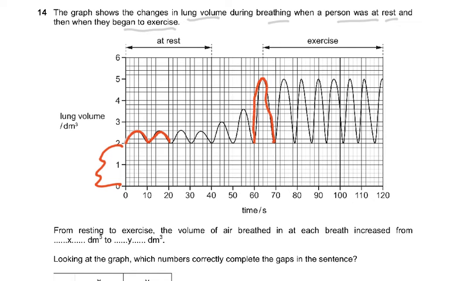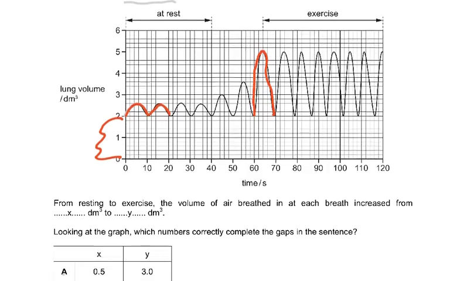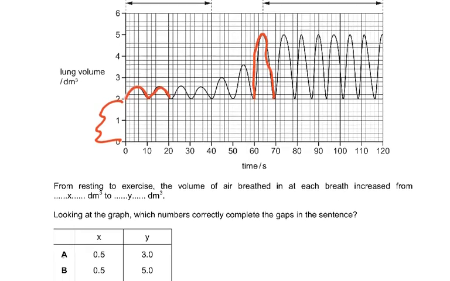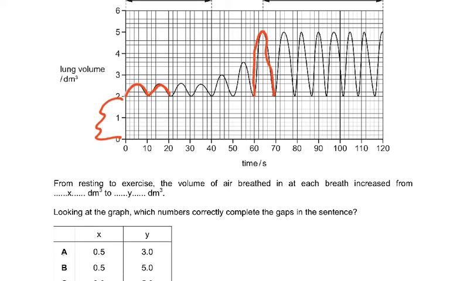So from resting to exercise, the volume of air breathed in at each breath increased from X to Y. Now X was what? 0.5. So it went up 0.5 at rest, and then from 2 it went up to 5. So this is 5 minus 2, so this would be 3. So the answer is A. I'm going to rub this off so that I can show it to you again.